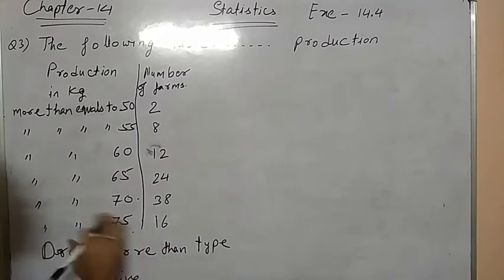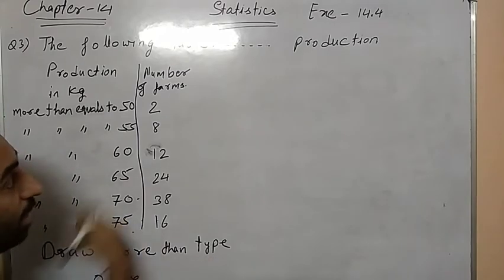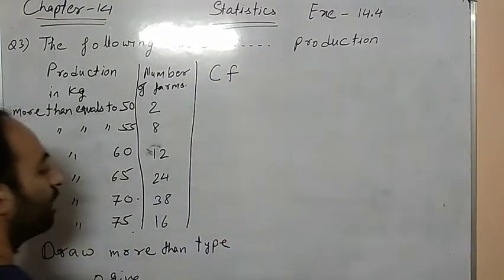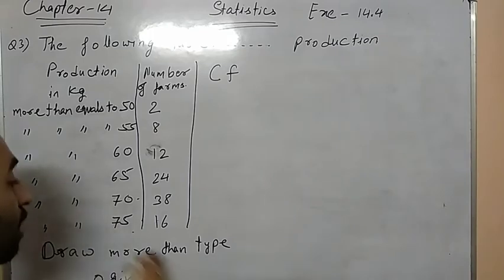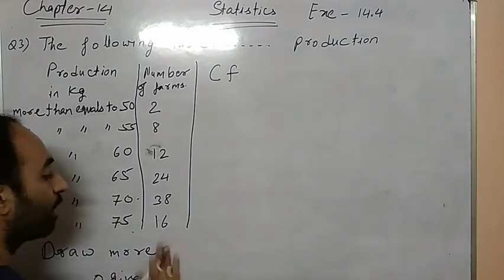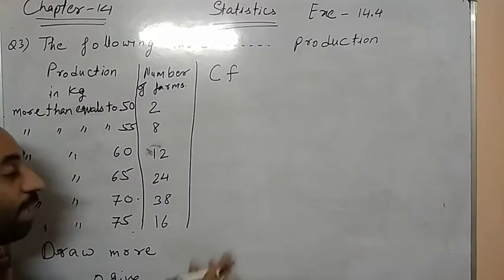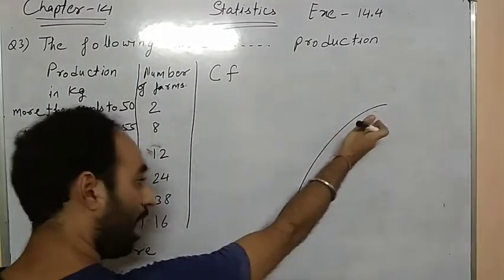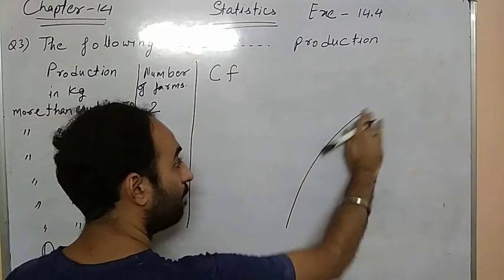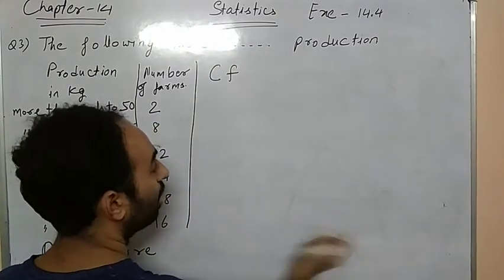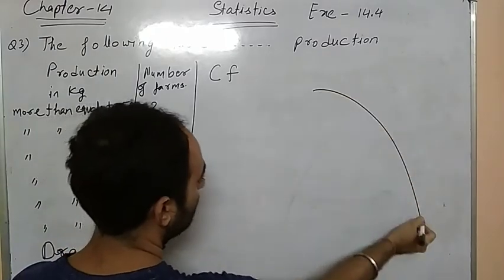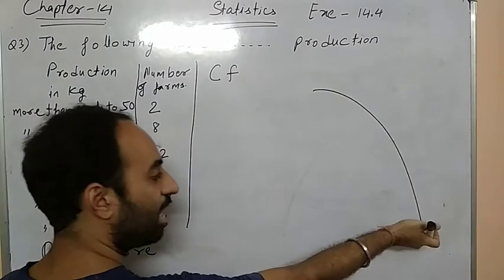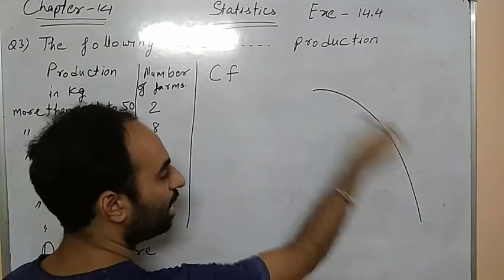Now we know that to draw the graph of an ogive, we need cumulative frequency. So we will find the cumulative frequency, that is CF. How do we find the CF in more than type? In less than type, we know the graph goes from lower to higher position. But in more than type, the graph comes down like this. Understood? More than means more, so from more it goes to less.